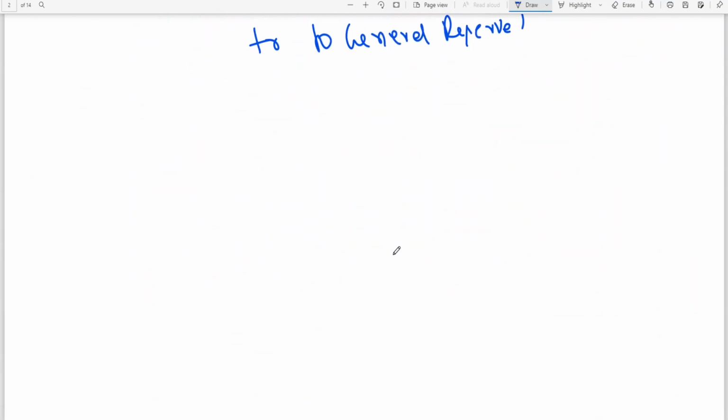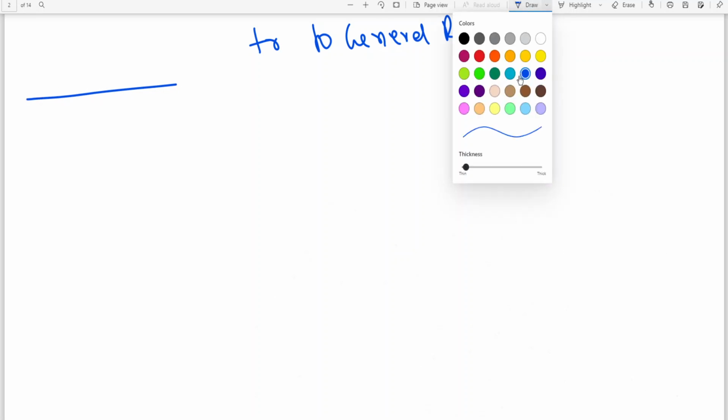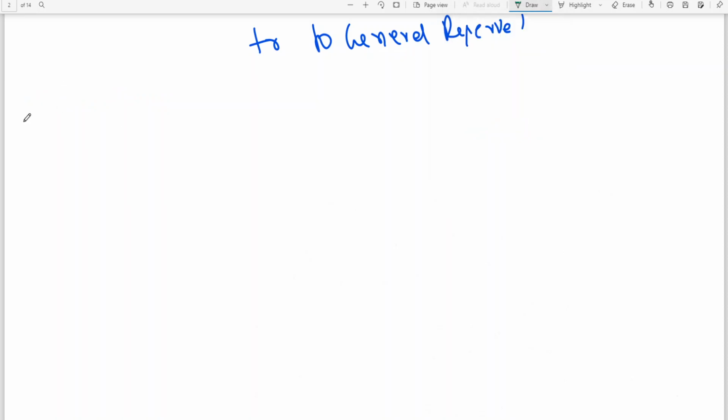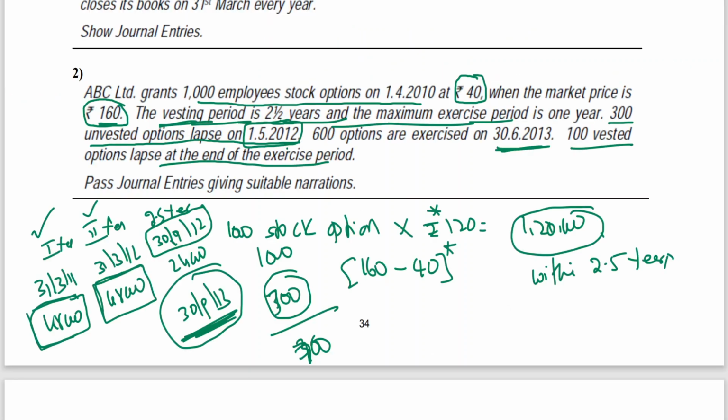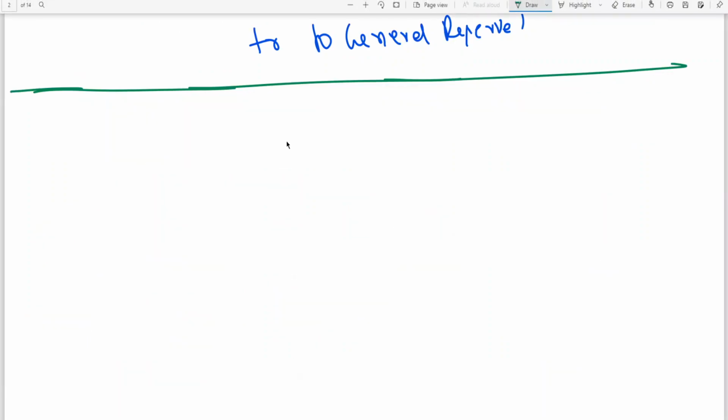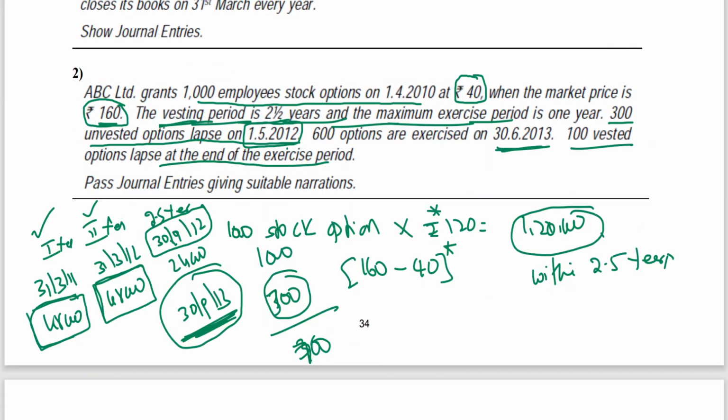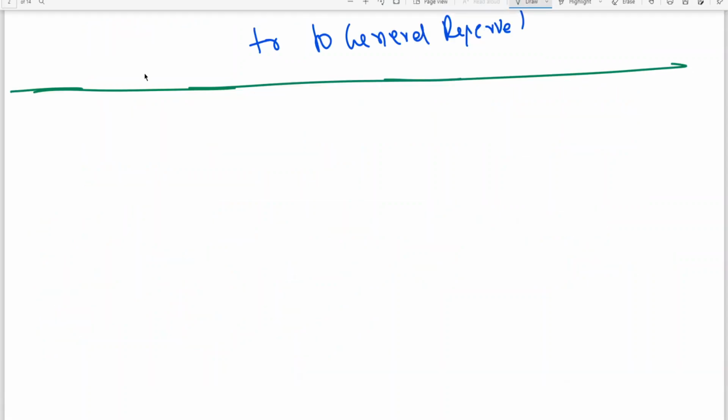So let me start. If I give the entries, you'll have more clarity. Name of the company, ABC Limited. Second problem, by 34.